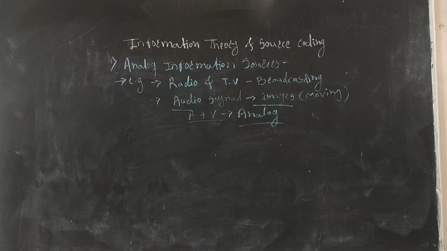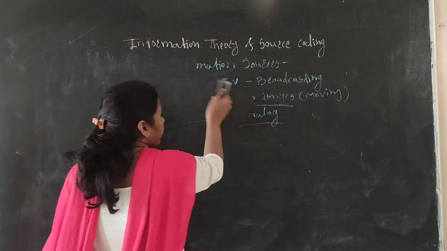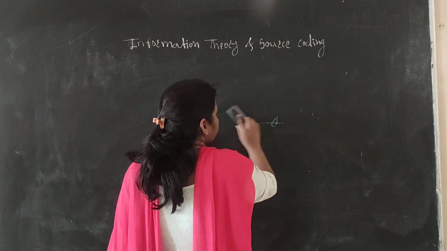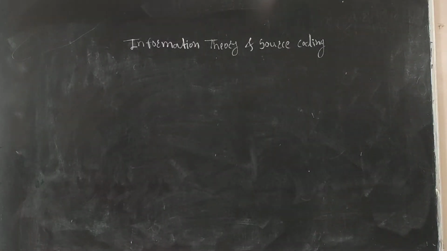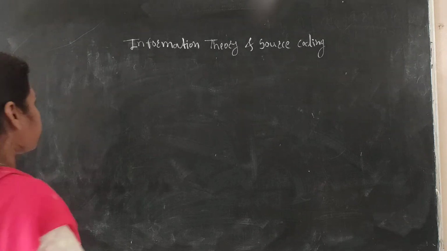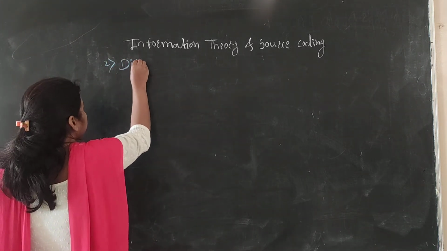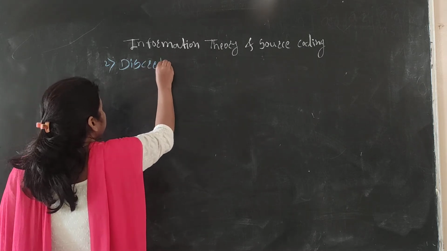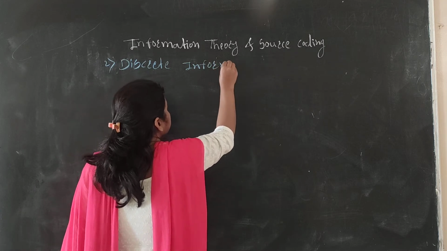Now that is regarding the analog information source. Now we will move towards the discrete sources. The second type of information source is the discrete information source.